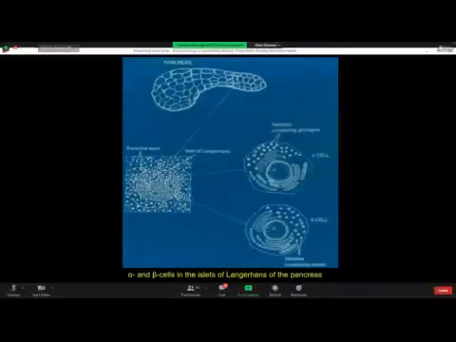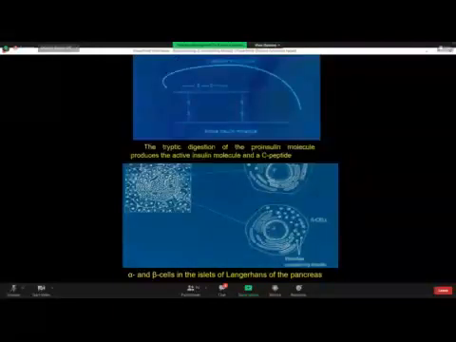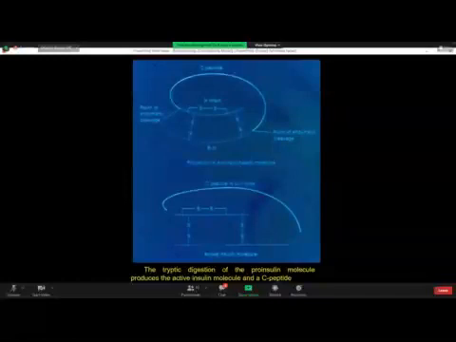Now look at this slide. This is a histological slide of the islet of Langerhans. The main portion, more than 90%, is the exocrine acini secreting pancreatic juice. The islets are 5 to 10%, and this slide shows alpha and beta cell histology. Now, how is insulin produced? Is insulin synthesized in the beta cells or B cells of the islet of Langerhans of the pancreas?